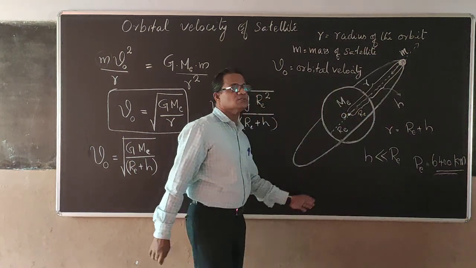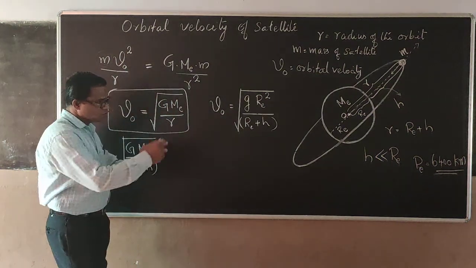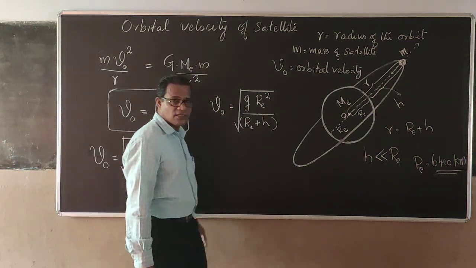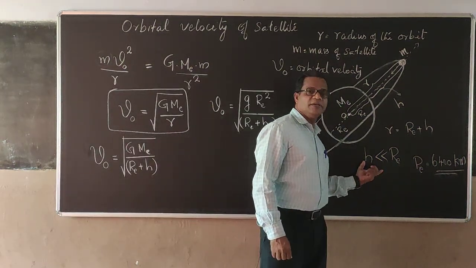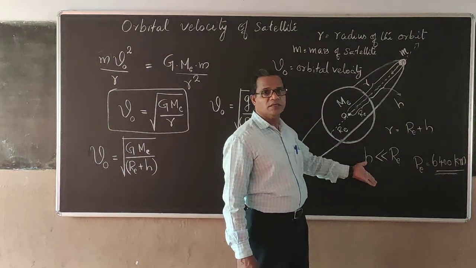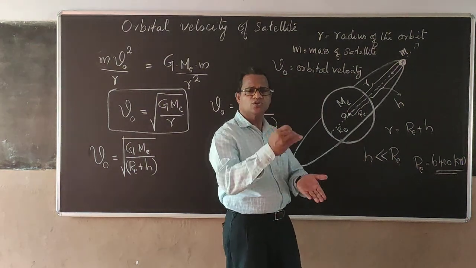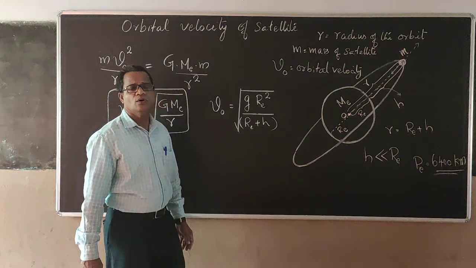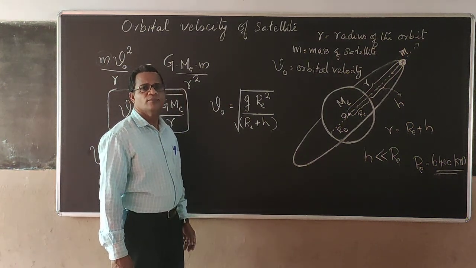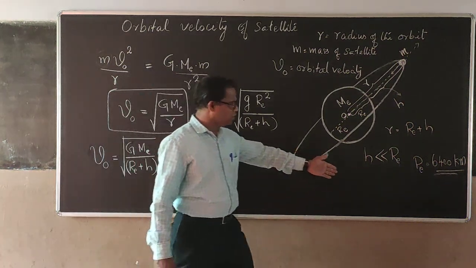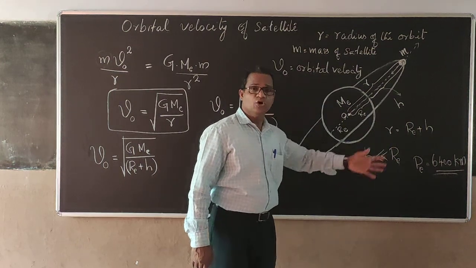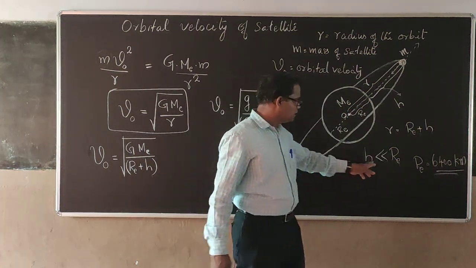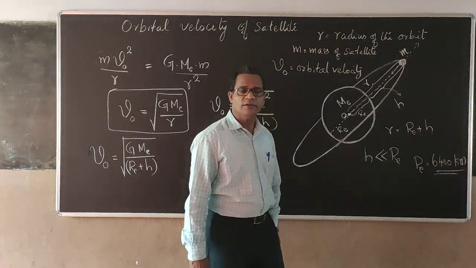Remember all this always. So compared to 6,400 kilometers, if I take this as 100 meter or 500 meter, it is close. Say 1 kilometer or 2 kilometer, 10 kilometers, all these are H very small compared to RE.